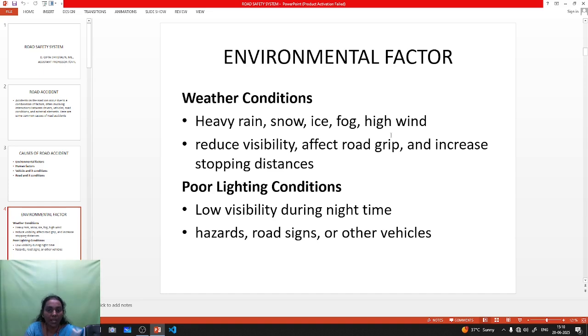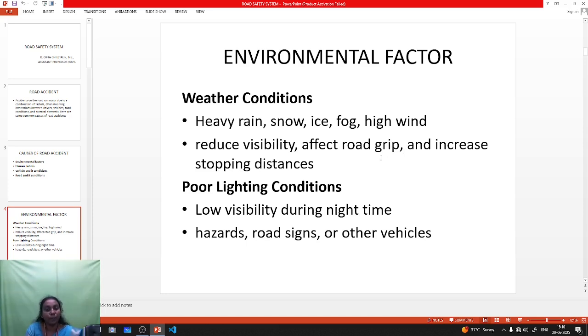Next, snow, ice and fog. Fog means the visibility of the driver, the visibility of the vehicle, is very low, so a vehicle at a long distance is not seen, and it may cause accidents. The next one is high wind, snow or icy regions, which affect the road grip. So the stopping distance increases, and it leads to accidents.